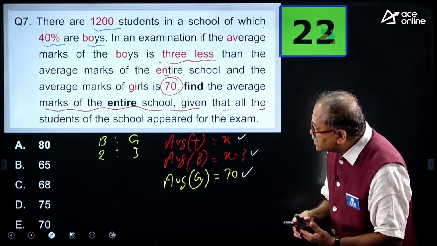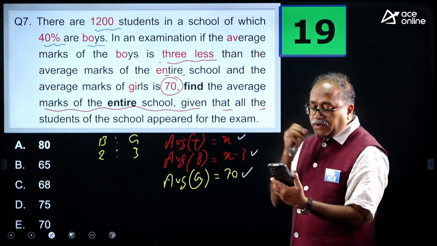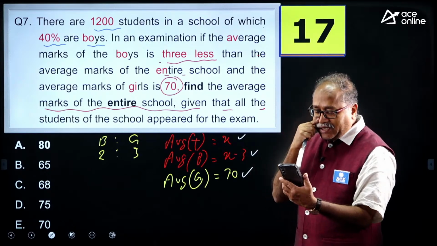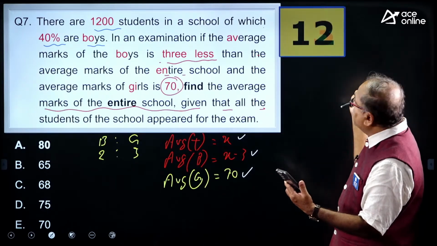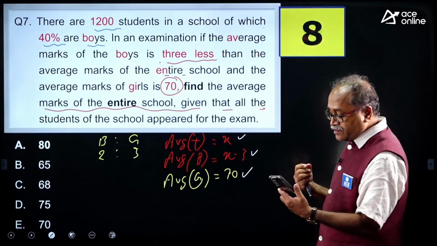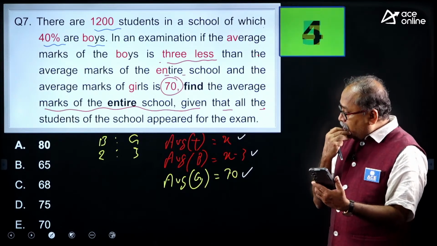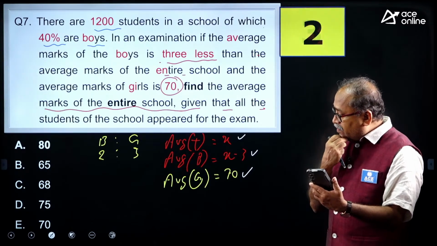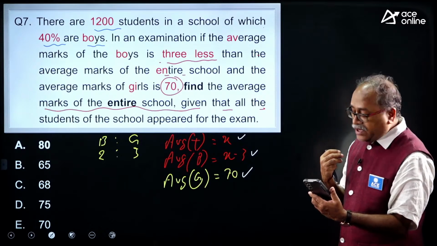Sumit sir, 68, oh my God, oh my God. While I was reading the question, Sumit has already answered it, Mr. Sumit Pawar. 68, let the time be over, and then I will check your answer, my dear friend. I will check your answer. Oh, what a magical approach it is.